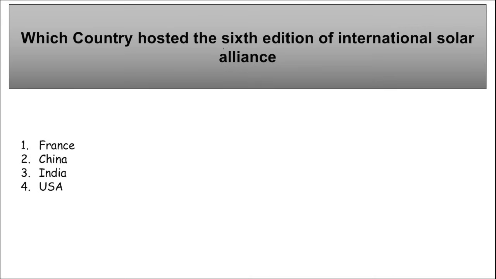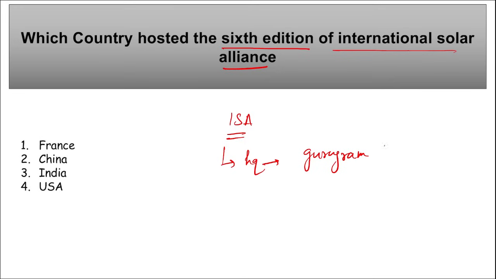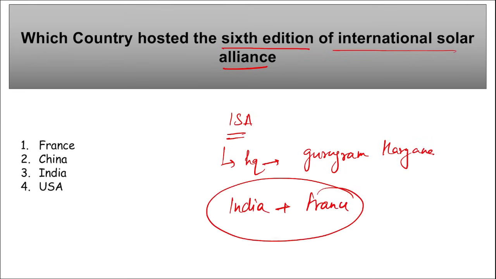Next, which country hosted 6th edition of International Solar Alliance, ISA, International Solar Alliance, headquarter of which is in Gurugram, Haryana. This International Solar Alliance, it is a joint venture between whom? It is a joint venture between India and France. This was started in 2015. And who is the Director General here of International Solar Alliance? Ajay Mathur.